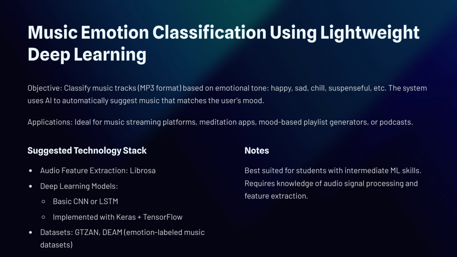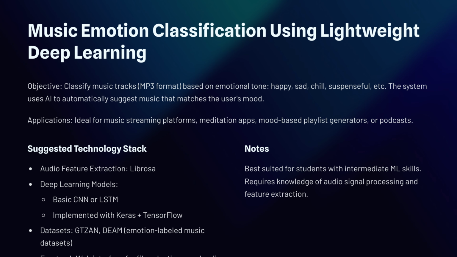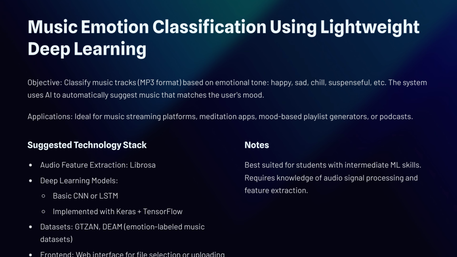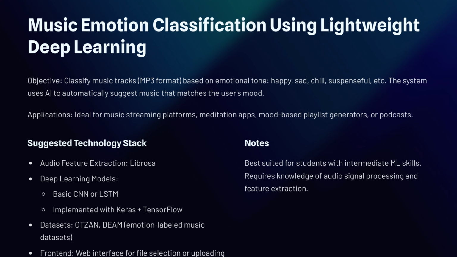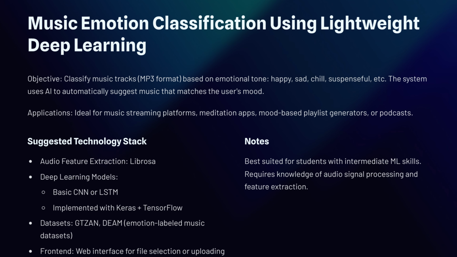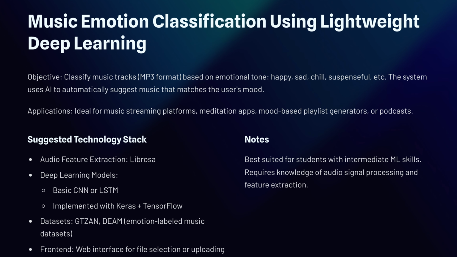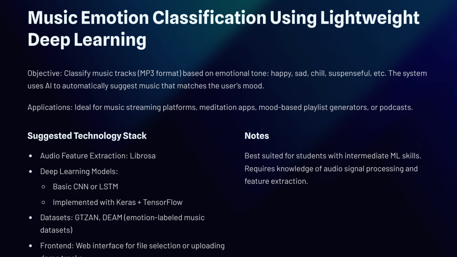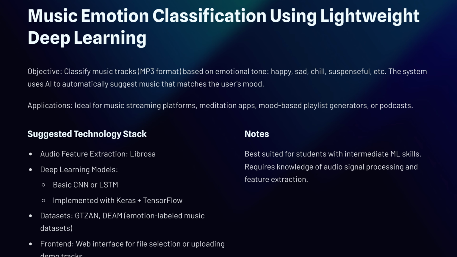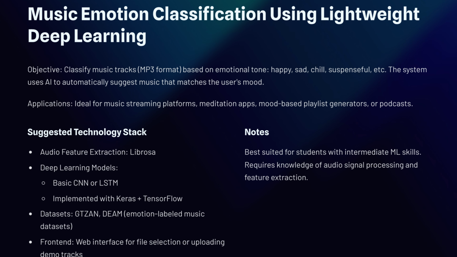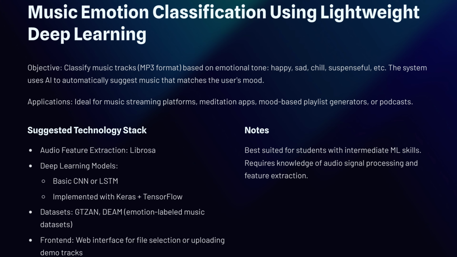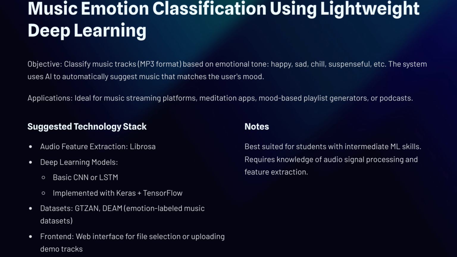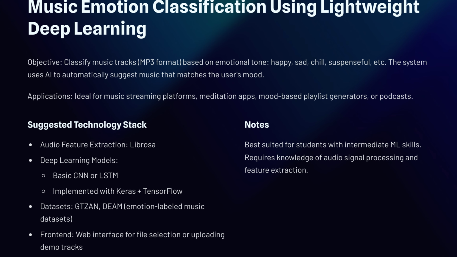functionality. Topic 3: Music emotion classification using deep learning. Its main goal is to classify MP3 music tracks based on emotional tones such as happy, sad, relaxing, or suspenseful. It's an exciting concept that can be integrated into music streaming services, meditation apps, podcasts, or personalized playlist generators. From a technical perspective, audio data is processed using Librosa to extract features, then classified